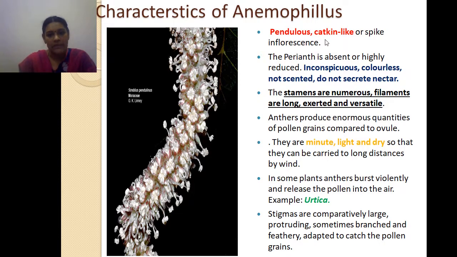Okay, so pendulous, catkin-like or spike inflorescence. Pendulous means, as you see here, a group of flowers which looks like it is hanging in nature. A group of flowers in a hanging arrangement is called a pendulous, catkin-like or spike inflorescence. Inflorescence means a group of flowers in a particular arrangement.